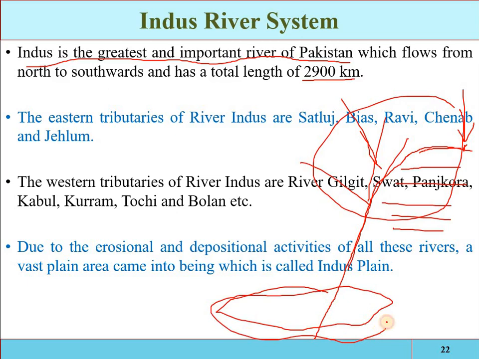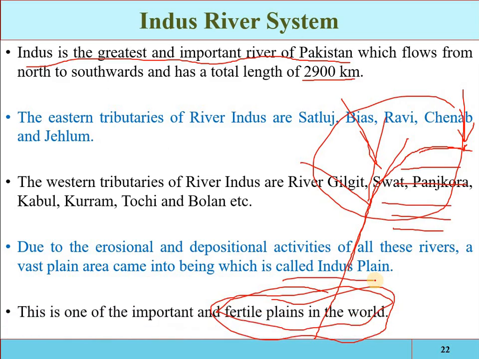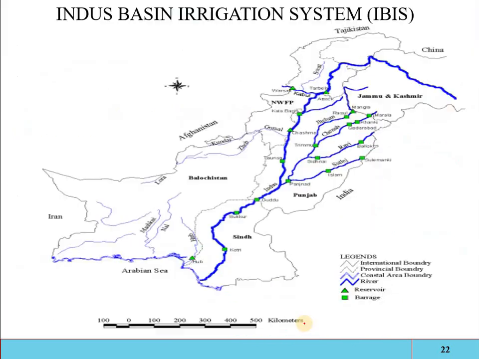That particle is deposited in the lower area. If the agricultural or fertile land is eroded with the help of that water, it will be deposited here, and it forms one of the most fertile lands. Due to the erosional and depositional activities of all these rivers, a vast plain area came into being, which is called the Indus plain. That is one of the most important and fertile plains in the world.